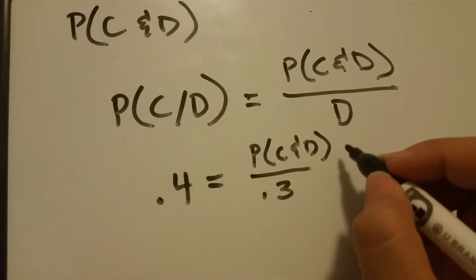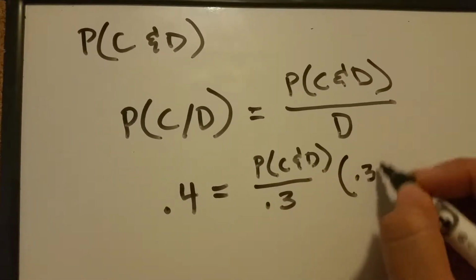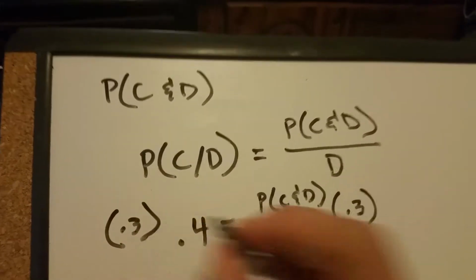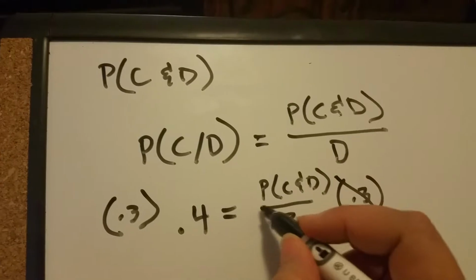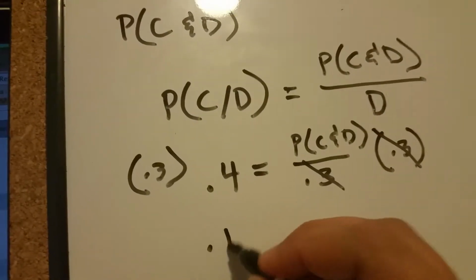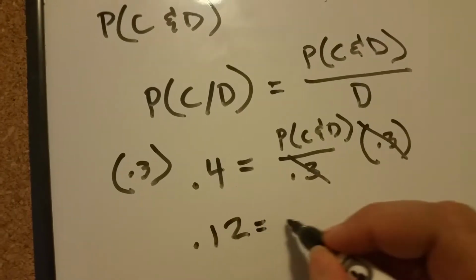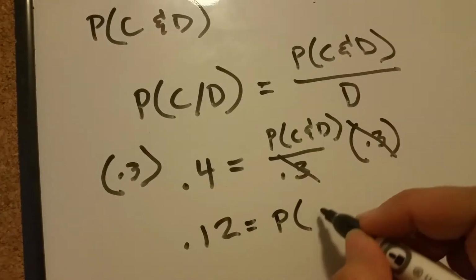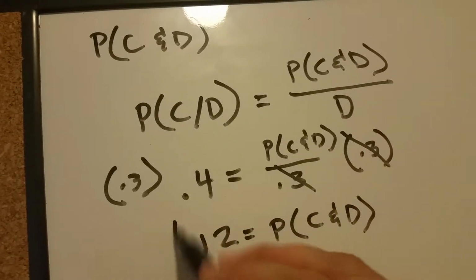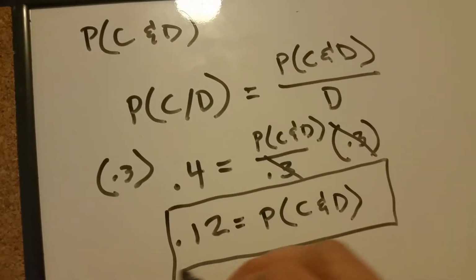It's a division problem, so we have to multiply both sides to get it to go away. So we'll cross that out, and we'll cross that out, and we've got 0.12 equals the probability of C and D. This would be the correct answer.